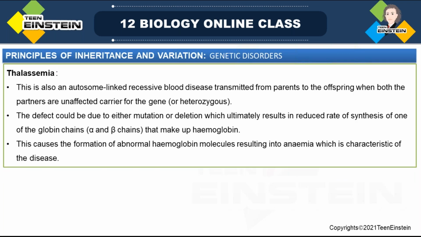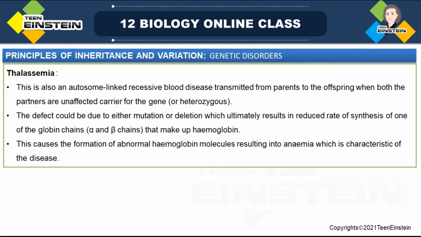The next is thalassemia. So what is thalassemia? It is also an autosome linked recessive blood disease, which is transmitted from parents to offspring when both the parents are unaffected carriers for the gene. Both parents will be in an unaffected condition, but they will be the carriers.